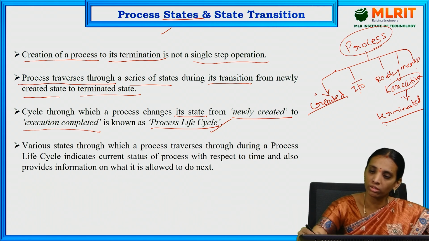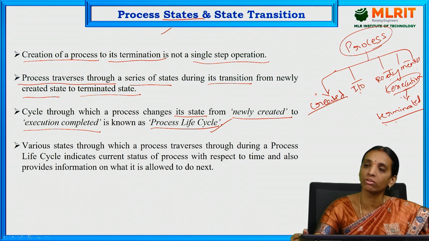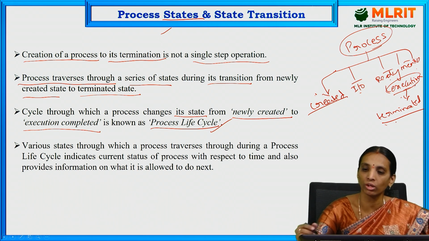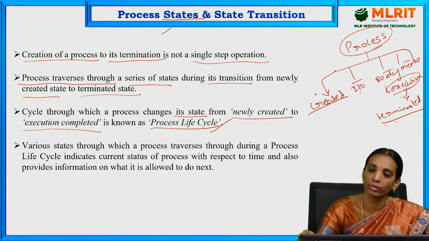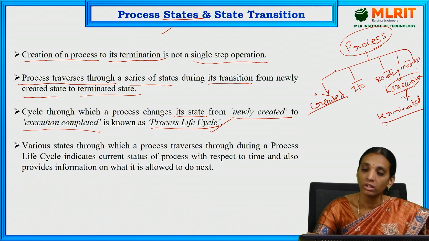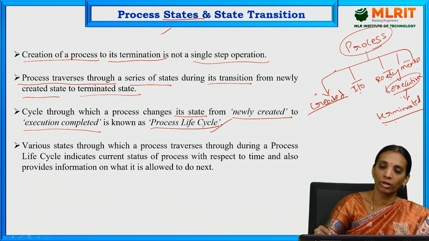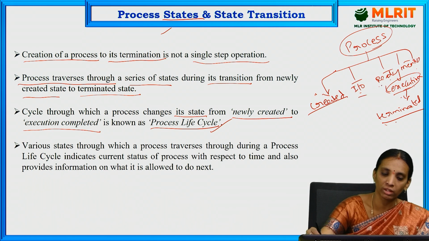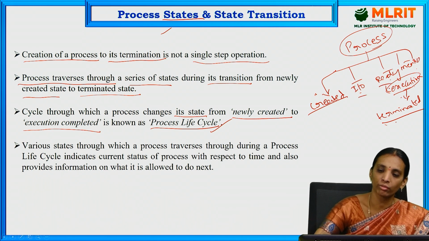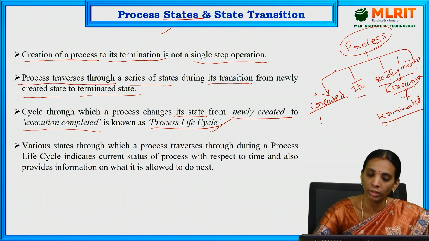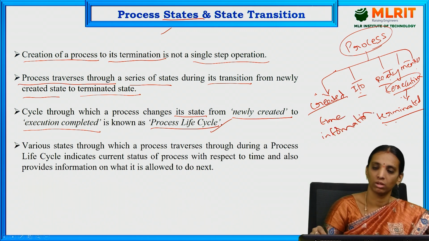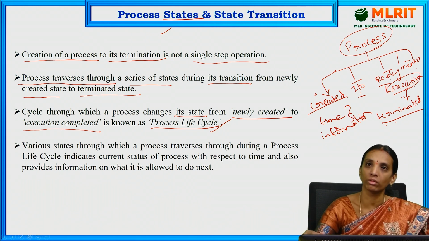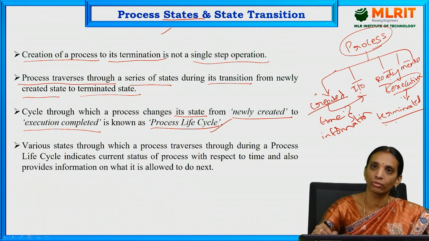So these are the different states through which a process goes for execution. From creation to termination, there are many states. A process moves from one state to another with respect to time and with respect to information. Depending on these two factors, it will be transferred to the next state.